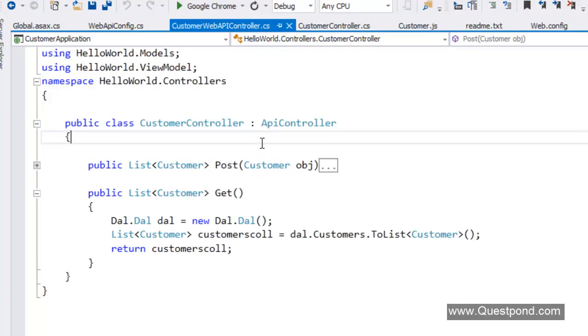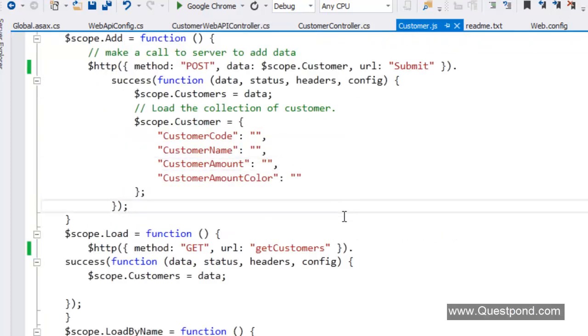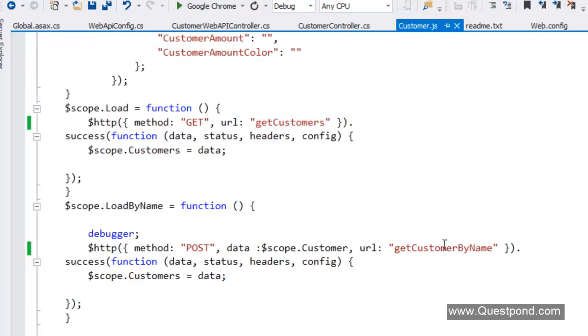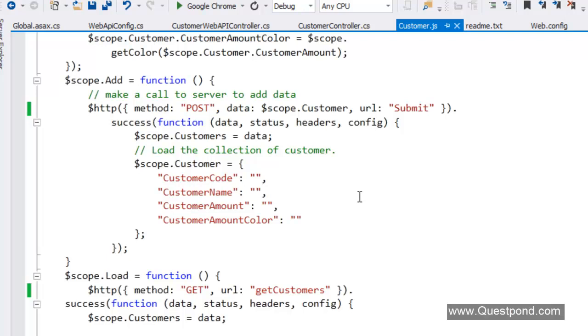Now the next thing is our Angular customer view model class should start hitting this customer controller which is following web API. So if you remember, our customer.js file, which is the customer view model class, should now start hitting that customer web API rather than calling this submit, get customers action or get customer by name action. So it should actually hit API/customer. We need to replace these individual action names by just saying API/customer. So you can see here we are saying API/customer post. So this will do an insert.